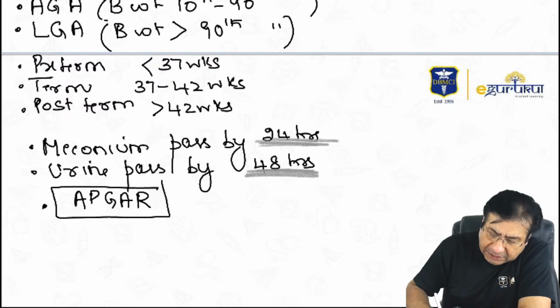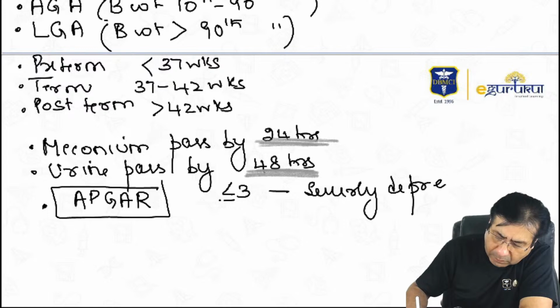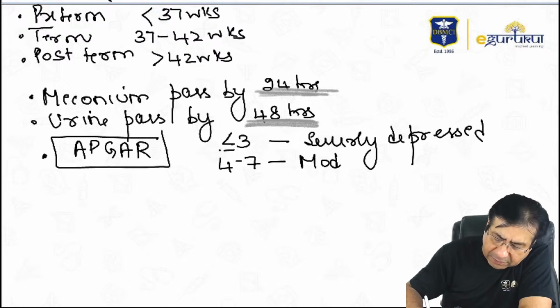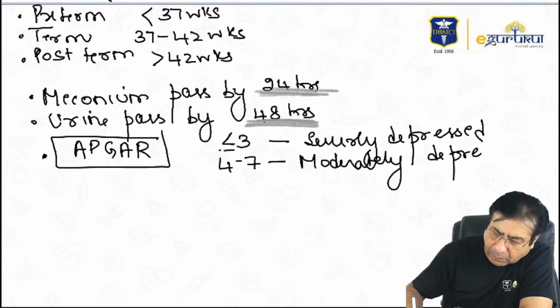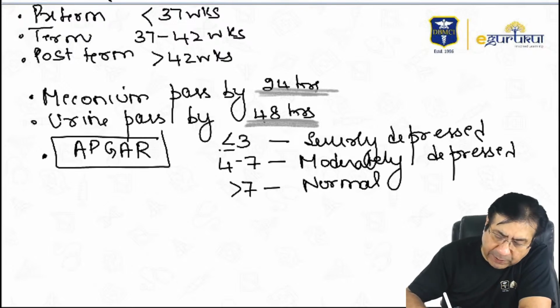Now, if the Apgar score of the child is less than or equal to 3, we say the child is severely depressed at birth. If the Apgar score of the child is between 4 to 7, we call the child a moderately depressed child. And if the Apgar score is more than 7, we say that the child is a normal child. This again is very important from your examination point of view.